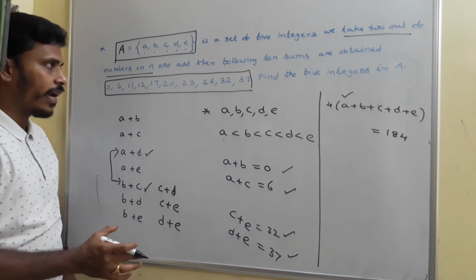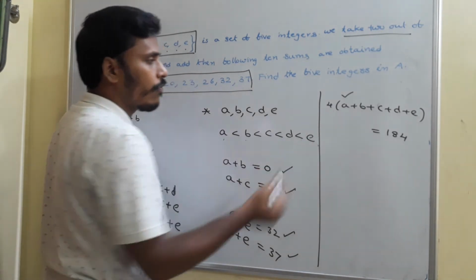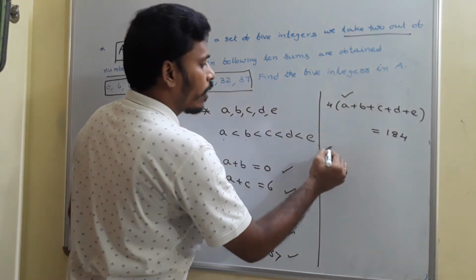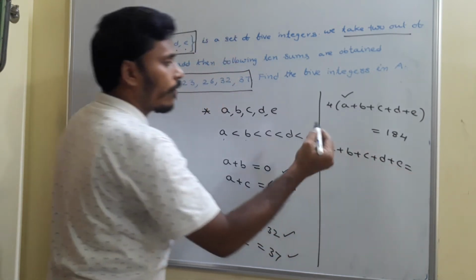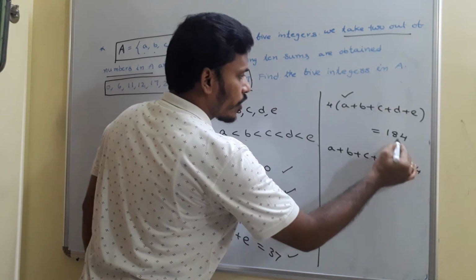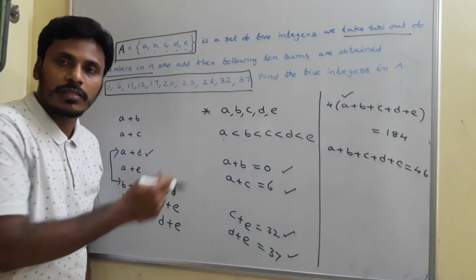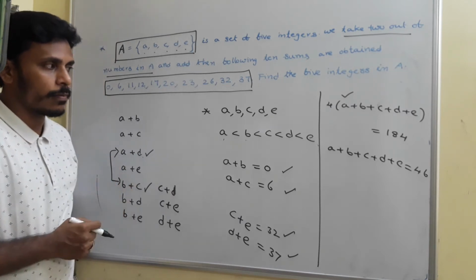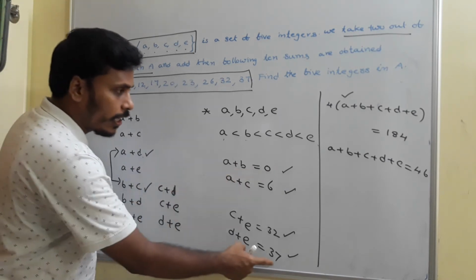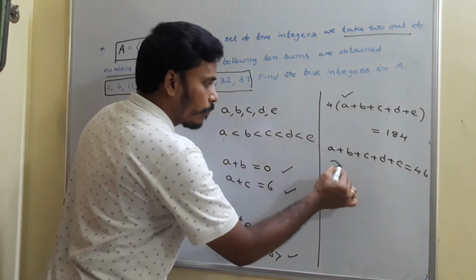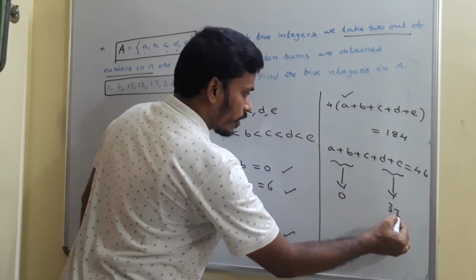So at the end, based on the given problem, we have these 4 relations along with the 5th one. From the 5th one, what do you say about A plus B plus C plus D plus E? You need to divide by 4. 4 fours is 16 and then 24, 4 sixes is 24. So A plus B plus C plus D plus E is 46. And A plus B is 0, D plus E is 37. So replace this A plus B with 0 and this D plus E with 37.